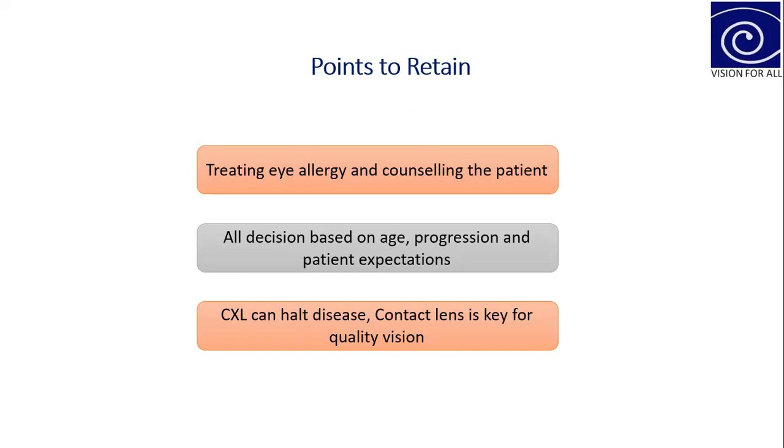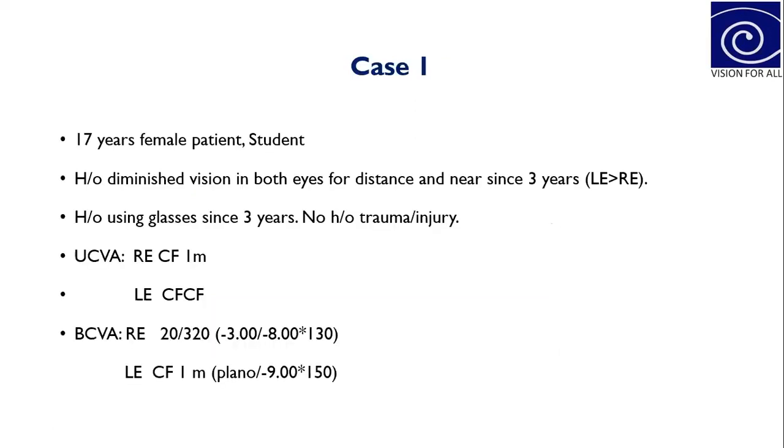Okay, so we have two cases. This is the first case: a 17-year-old female patient, a student. There was a history of diminished vision in both eyes for distance and near since 3 years, with the left eye more affected than the right eye. There was a history of using glasses since 3 years, and no history of any trauma or injury.